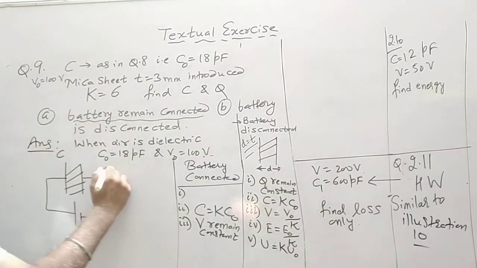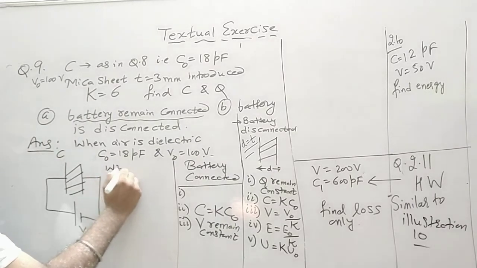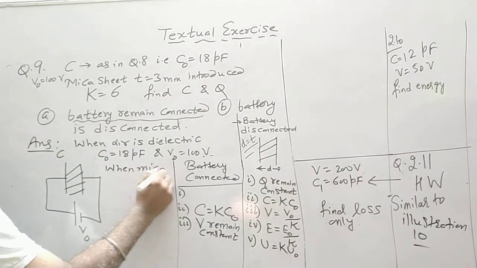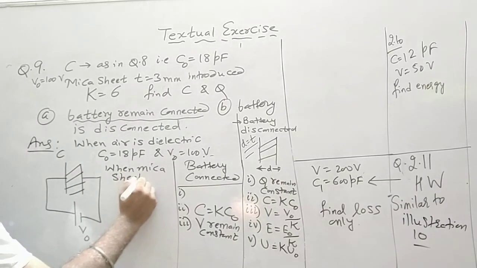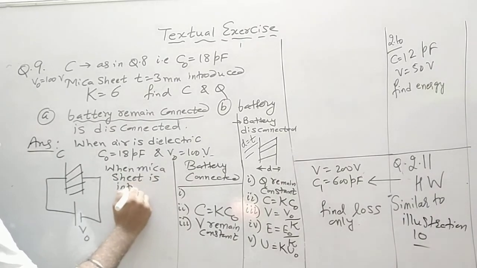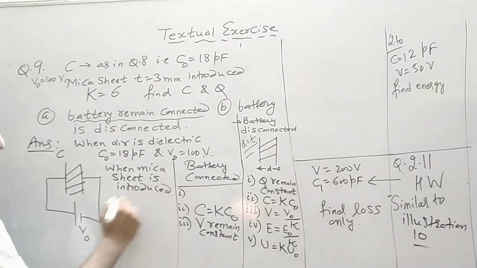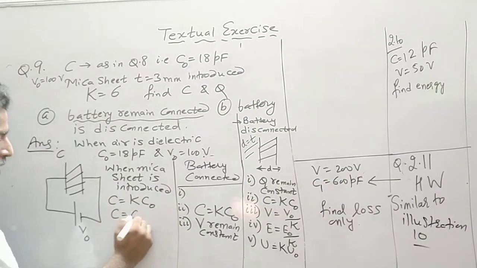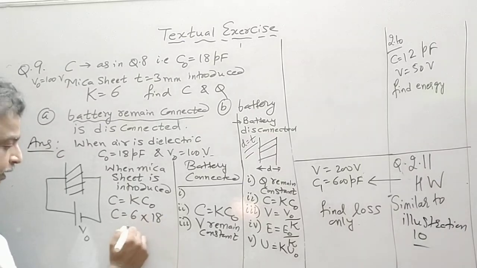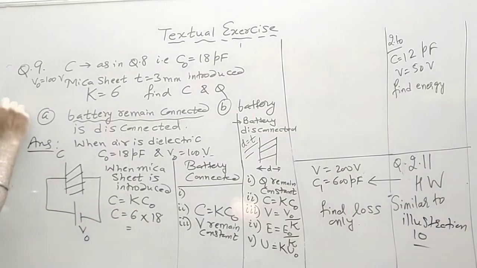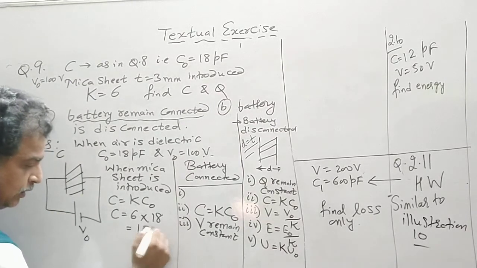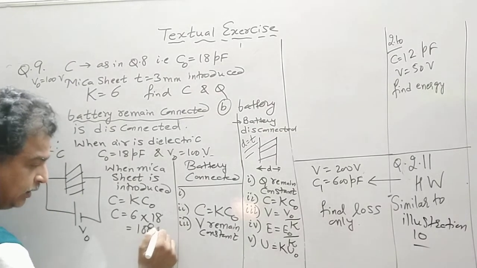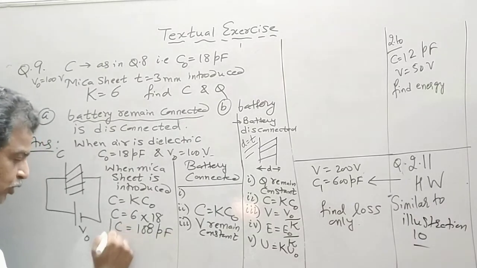So when the mica sheet is introduced, C is equal to K times C0. Therefore, C is equal to 6 into 18, that is 108 picofarad. So this is your new C.